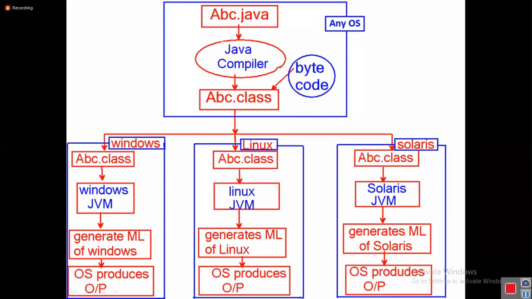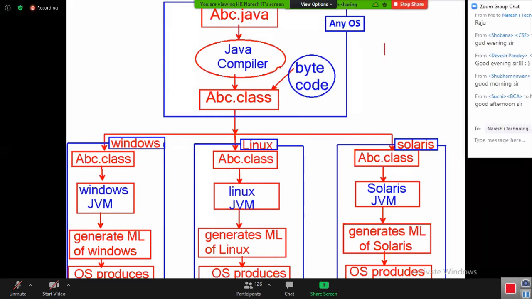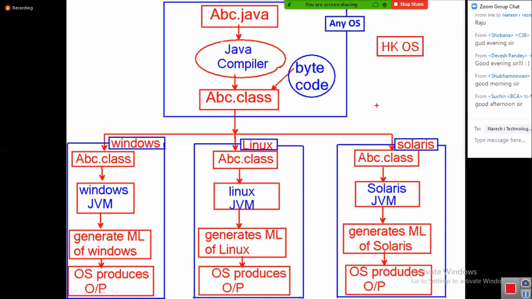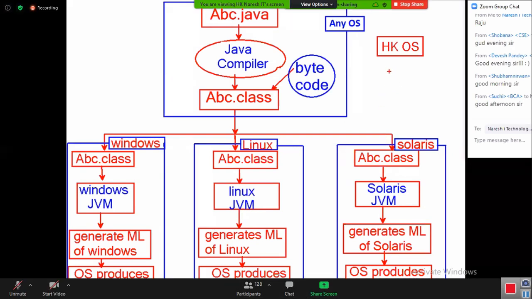Okay, before going to the next topic, I want to ask you one question. Assume a new operating system came into market called HK operating system. Click on the raise button. Now tell me, can you accept HK operating system?